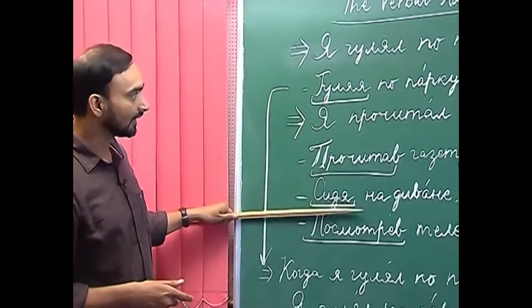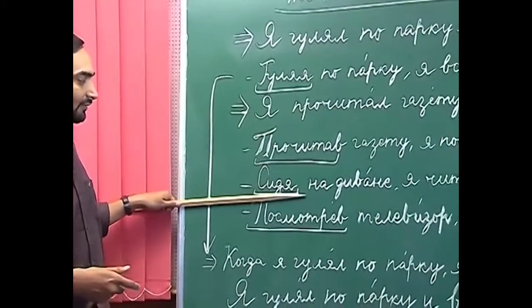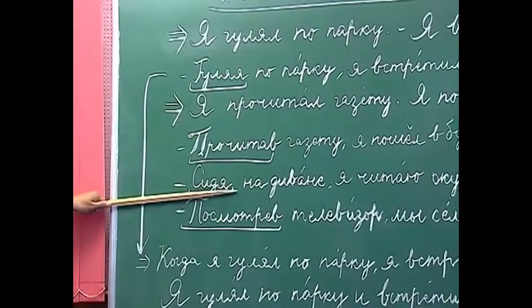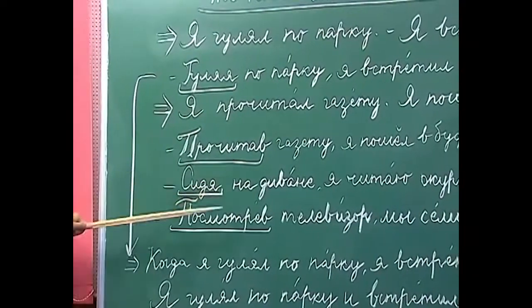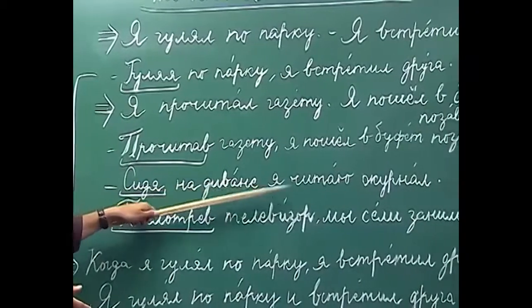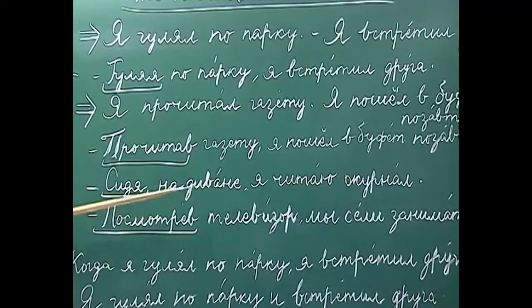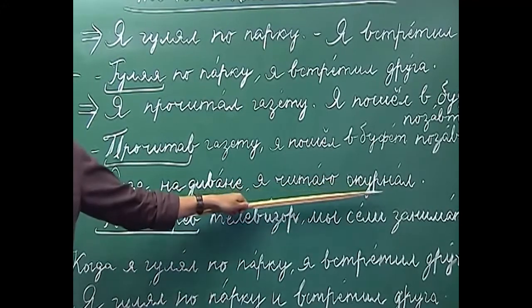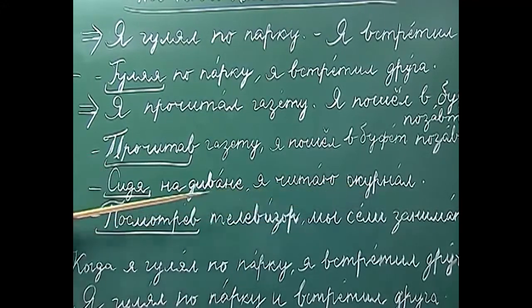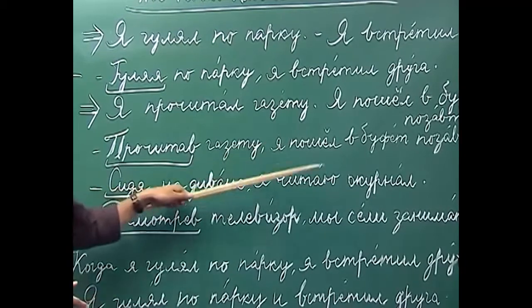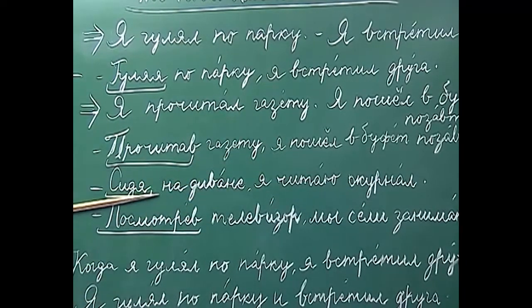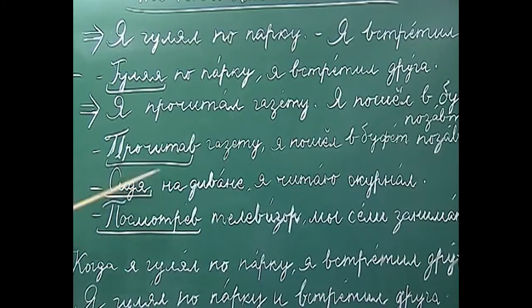So, the first one again from the imperfective aspect of the verb сидеть. So, from сидеть we derive the verbal adverb сидя. Сидя на диване, я читаю журнал. So, while sitting on a couch, I am reading a journal or magazine. So, here these two actions are taking place simultaneously. Why? Because we are using the verbal adverb derived from the imperfective aspect.